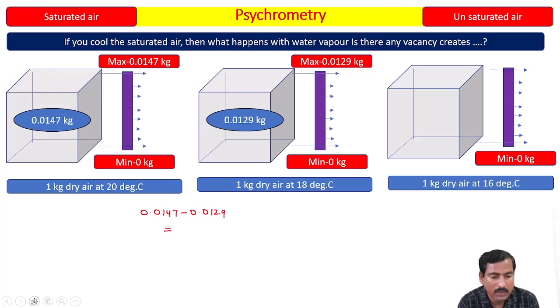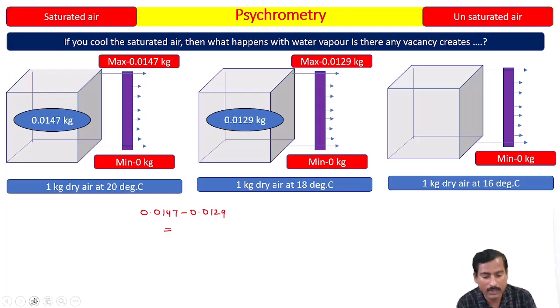At 18 degrees Celsius, what is the air called? It is again saturated air. Is any vacancy created? No vacancy created. At 20 degrees Celsius it was saturated, and at 18 degrees Celsius it is also saturated.